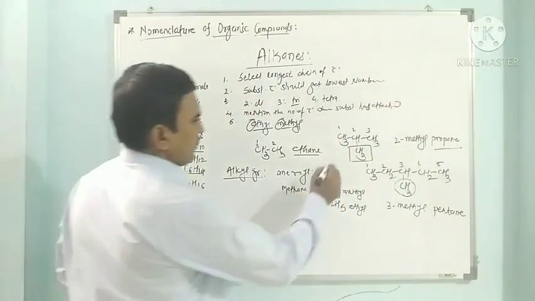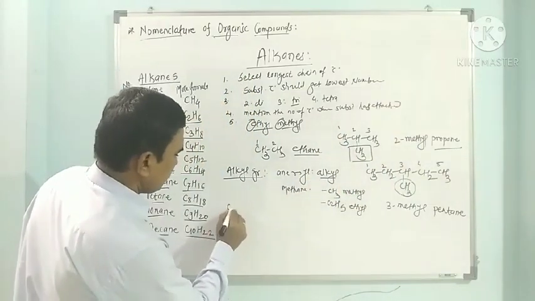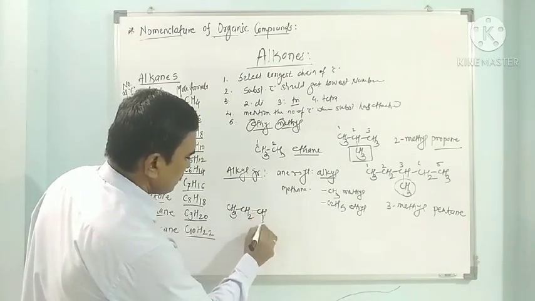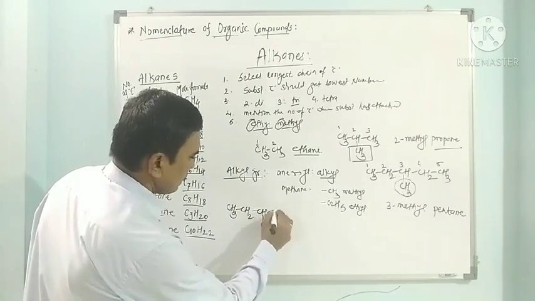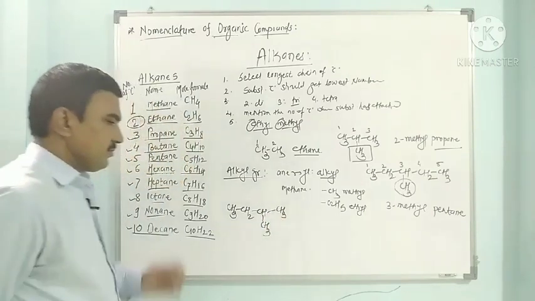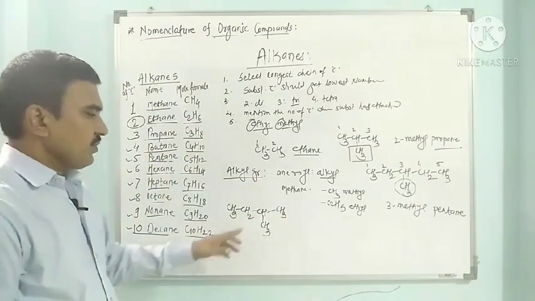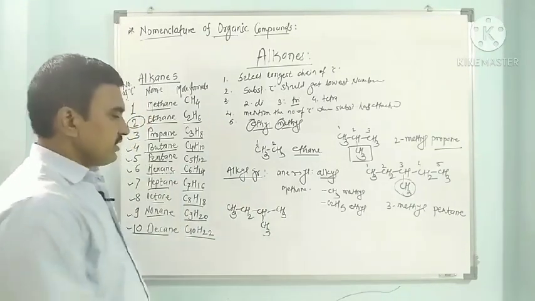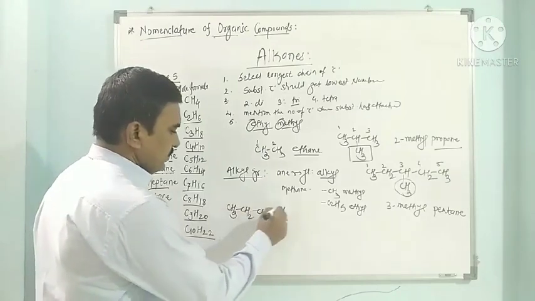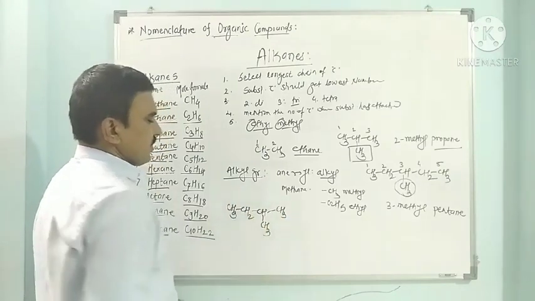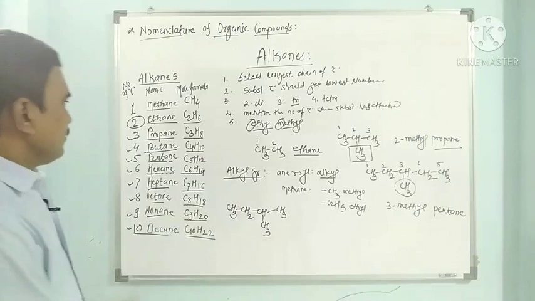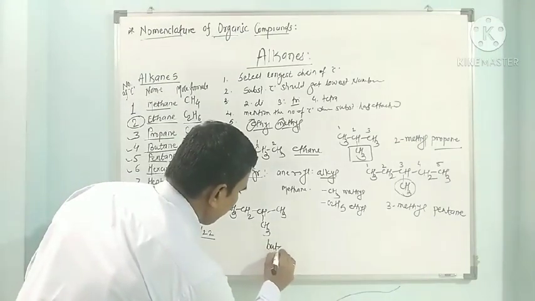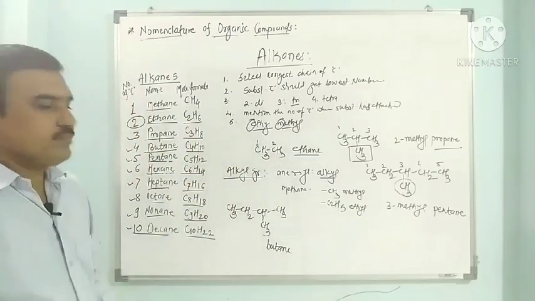In the next example we have CH3, CH2, CH, CH3, CH3. Here in this compound, find out the longest continuous chain of carbons. This is 1, 2, 3, 4, so 4 carbons are there, and its name is butane.